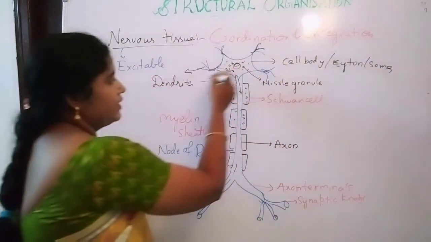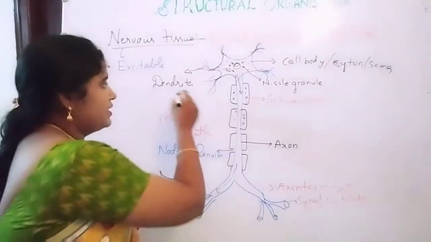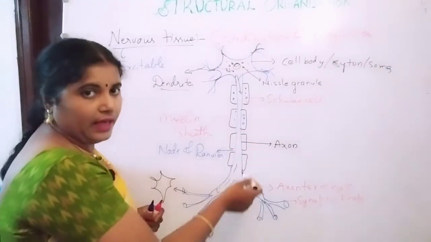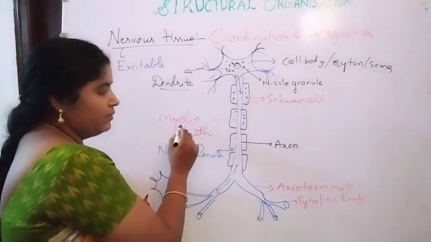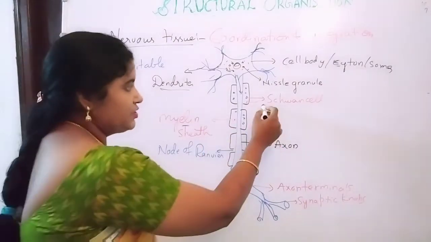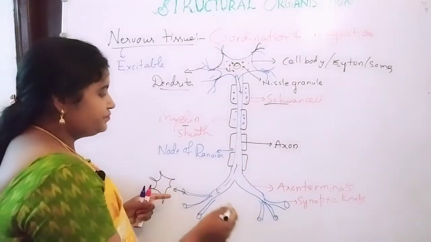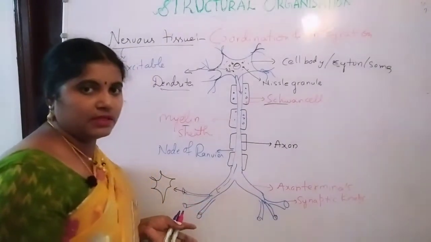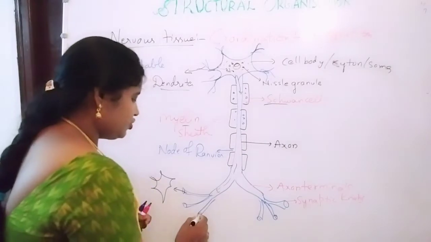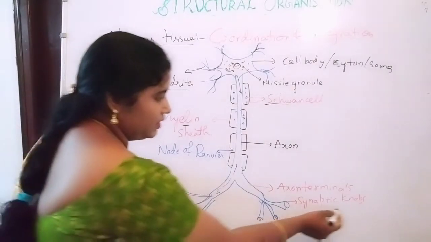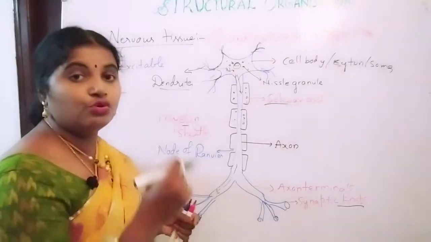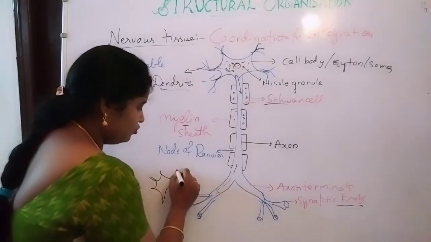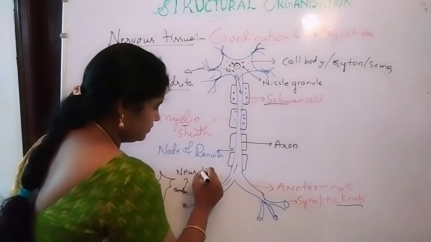Okay, it continues as small fine branches known as dendrites, and the cell body continues as a long axon, and the axon is covered by the myelin sheath which is secreted by the Schwann cells, and later this axon is further divided into axon terminals. Axon terminals end with small button shaped structures known as synaptic knobs, through which neurotransmitters are released.